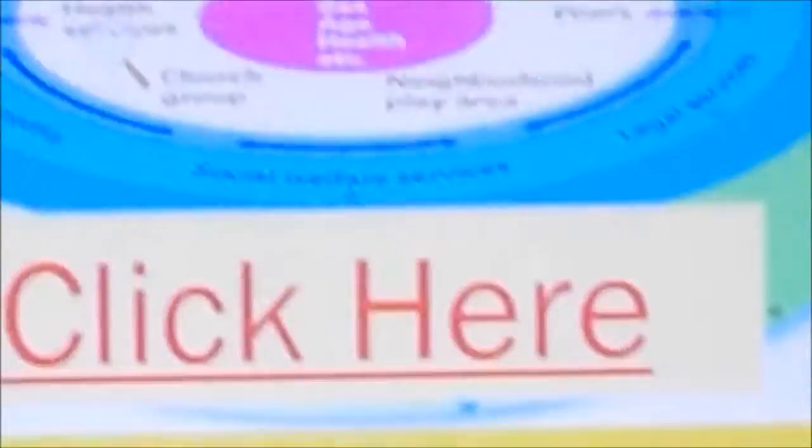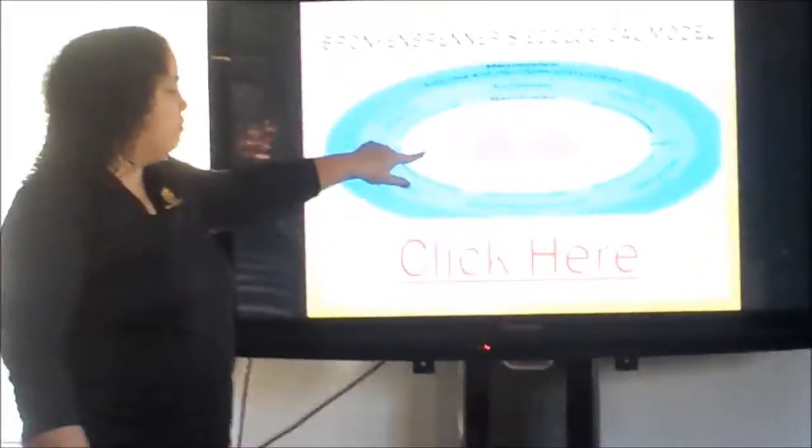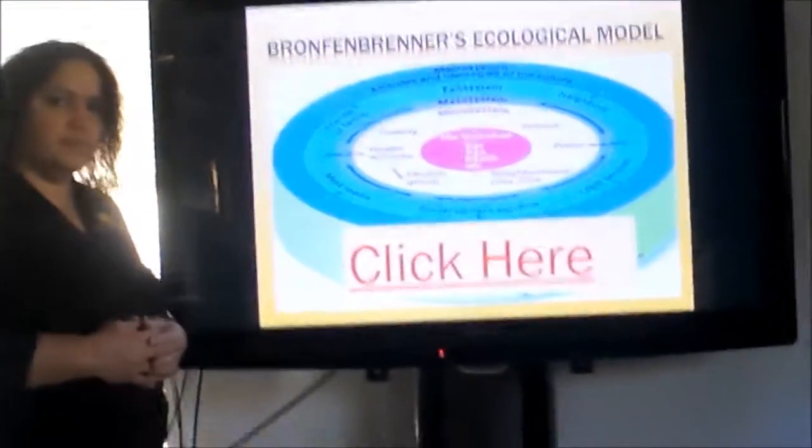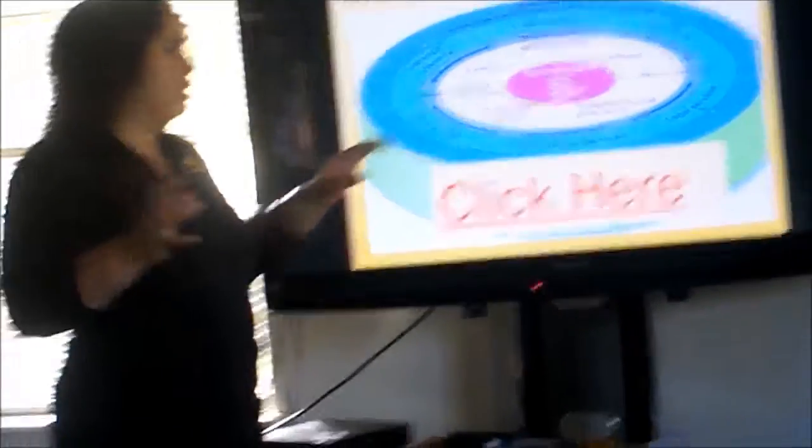Just looking at this model, can you think of anything within a family, in the microsystem, for attitudes and ideals? Can you think of any problems, offhand, that might include problems with family, health services, church groups, neighborhoods, peers, or school? What kind of problems could you identify? Maybe you could have something really wrong with you and have to go to a hospital a lot. Okay. Can you think of any societal problems related to any of these areas?